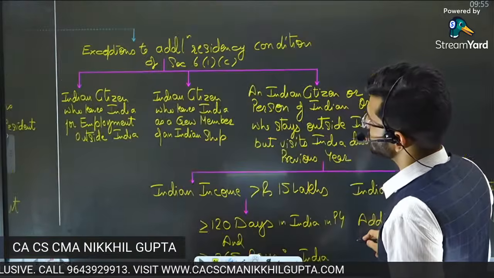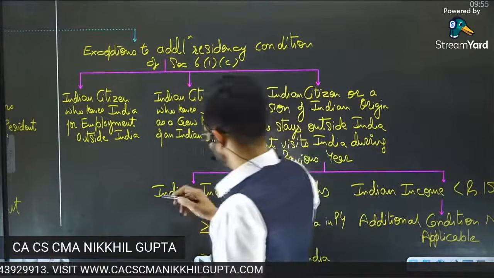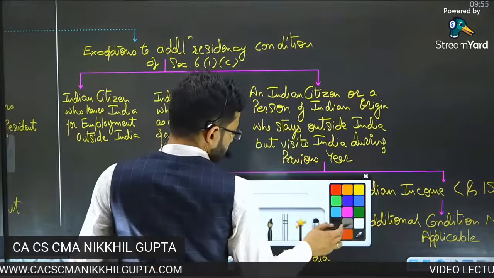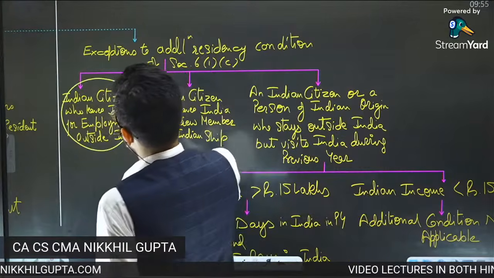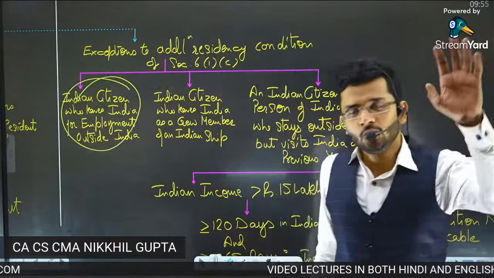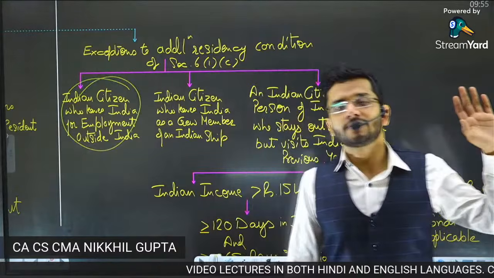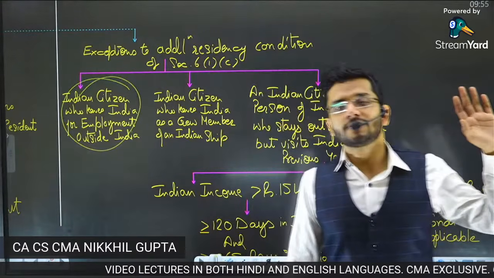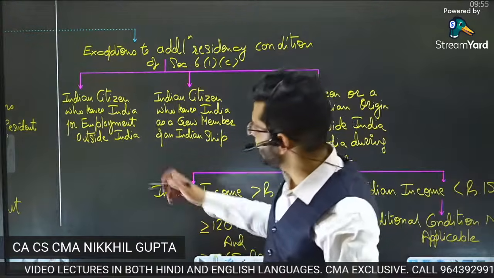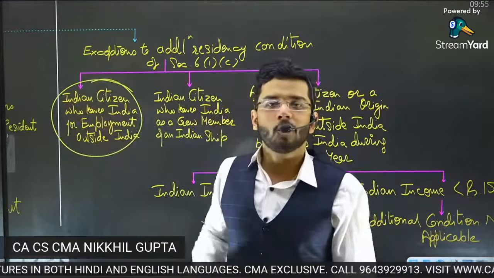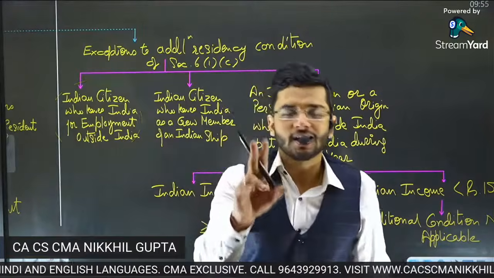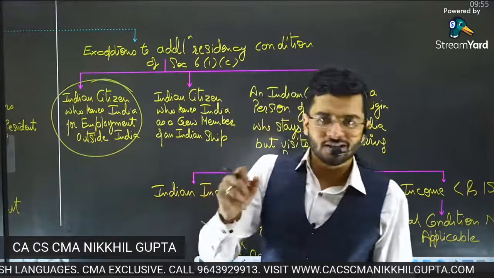What are those situations? Situation number 1, you are an Indian citizen who leaves India for employment. You wanted an employment outside India. You left the country for employment. We will not see the additional condition. We will not see the stringent guideline.